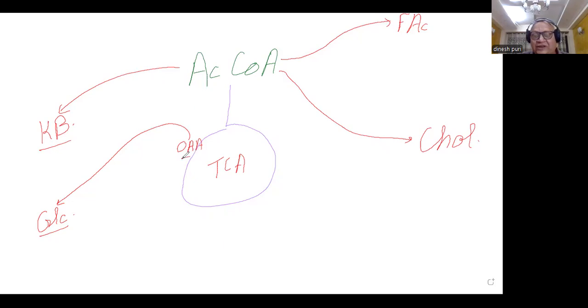So oxaloacetate will move into gluconeogenesis to form glucose. So therefore, concentration of oxaloacetate will fall. And as we said, it's an important determinant of setting pace of TCA cycle. So TCA will decrease. And moreover, insulin is a stimulator of several enzymes of TCA cycle. So this pathway is impaired or halted to a considerable extent.